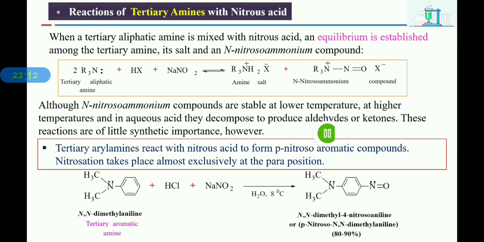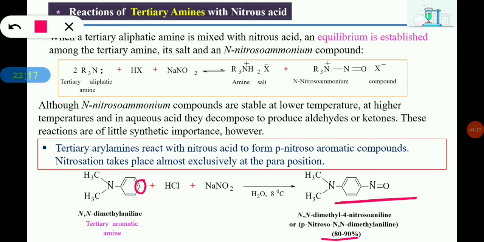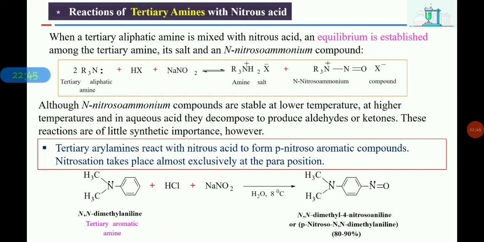So here you can see, if this position is open, then only we'll get 80 to 90% of this para product. Otherwise, if this para position is occupied by some other group like X, then in such a case we are not getting this para product. Instead of that, we'll be getting the ortho product. Here the NO group will be attached at this position. So this is the reaction of tertiary amines with the nitrous acid.